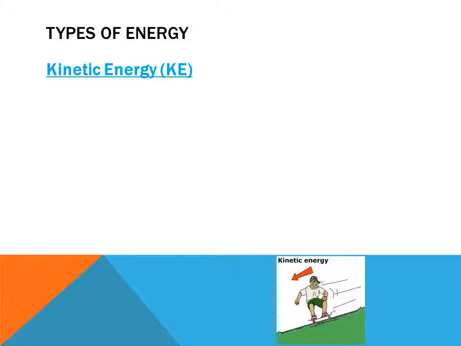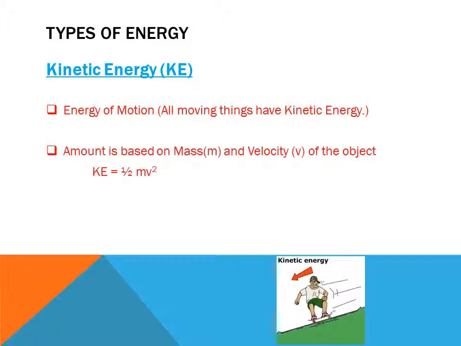Kinetic energy is the energy of motion. All moving things have kinetic energy. The amount of kinetic energy an object has depends on the mass and velocity of the object. Kinetic energy equals 1/2 mass times velocity squared. As a skateboard rolls down a ramp, its kinetic energy increases since its velocity increases.